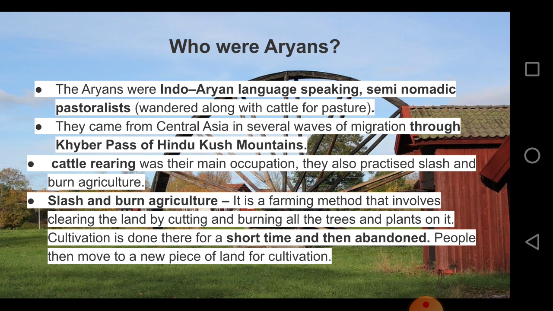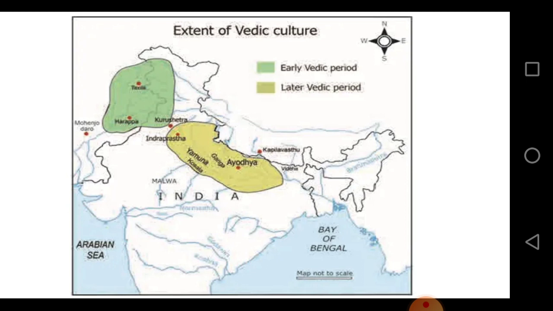So now we are able to know who are Aryans. Moving on to the next. Let's look at the extent of Vedic culture. So here in the map we see the early Vedic culture and the later Vedic period, right? So there are two periods as we learnt, early and the later.